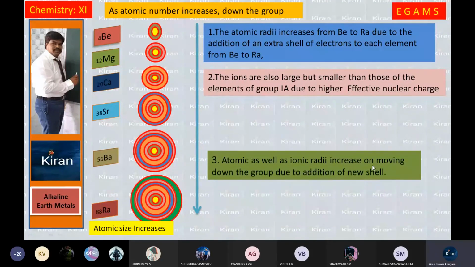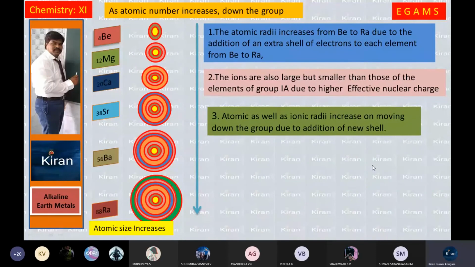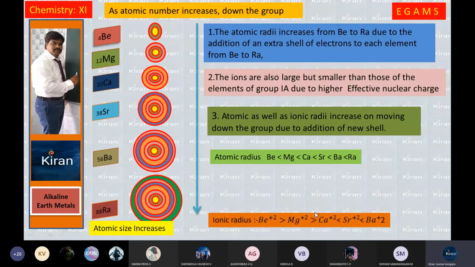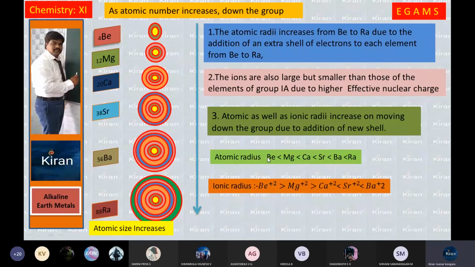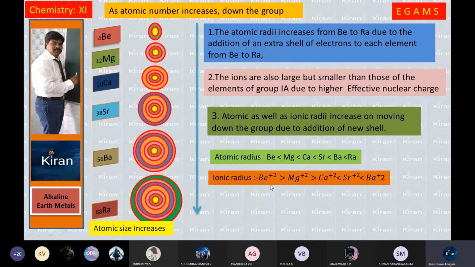Atomic as well as ionic radii increase on moving down the group due to the addition of a new shell. So when you go for the atomic radius, this is the order. Beryllium is a smaller atom. See here, smaller atom. And calcium, barium and radium are the largest atoms. The same way, ionic radius is also in this order. Beryllium, after removing 2 electrons, gives beryllium ion. Beryllium ion is smaller in size compared with the barium ion.